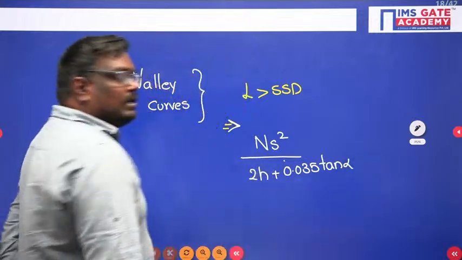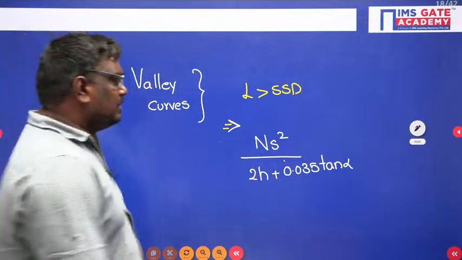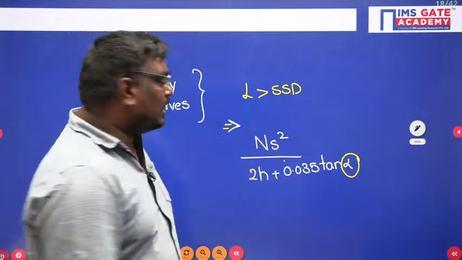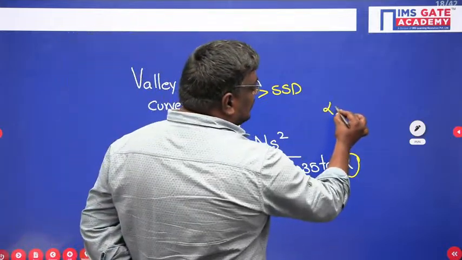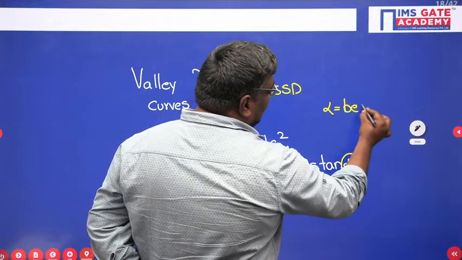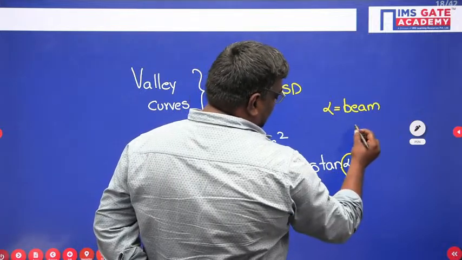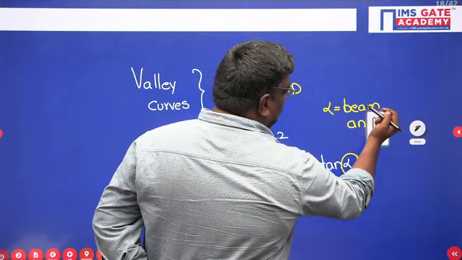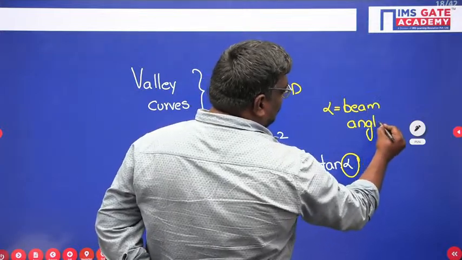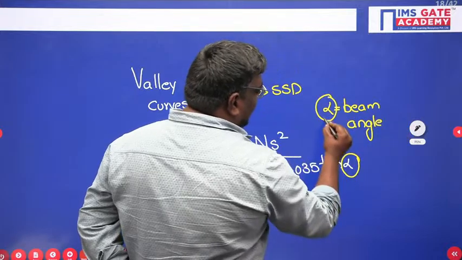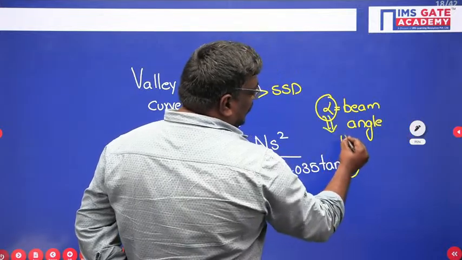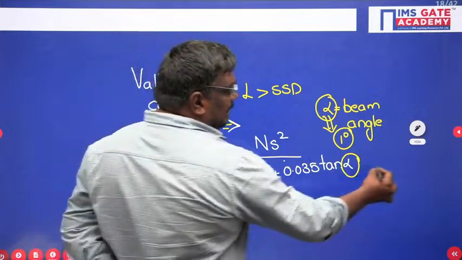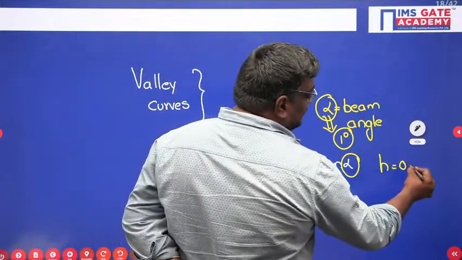What do you mean by alpha? Alpha is nothing but the beam angle, and usually alpha can be taken as 1 degree. H will be taken as 0.75 meter.